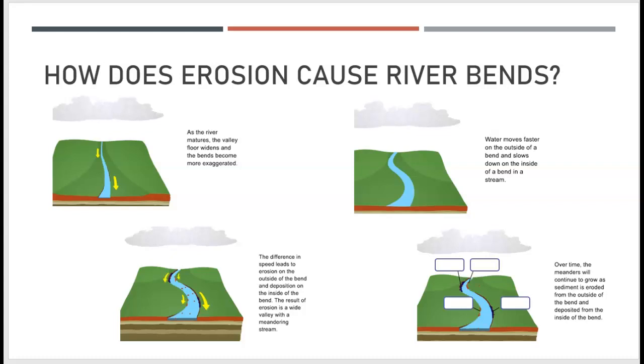Okay, this will be the last section of our trimester final exam review. Part 4 talks about 3 topics. We've got how erosion can cause bends in a river.